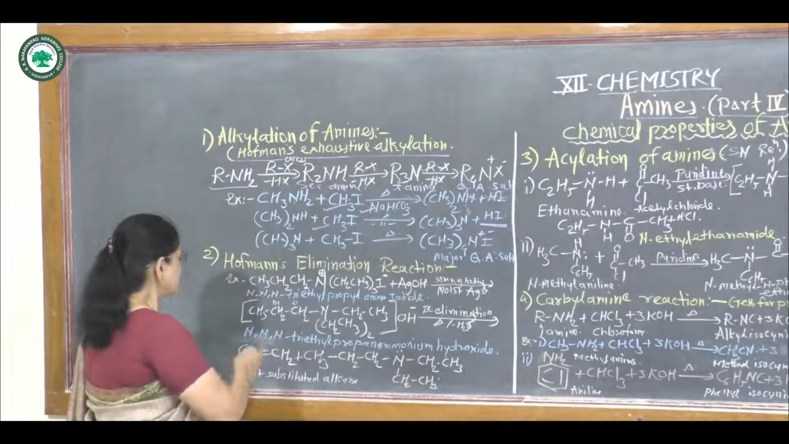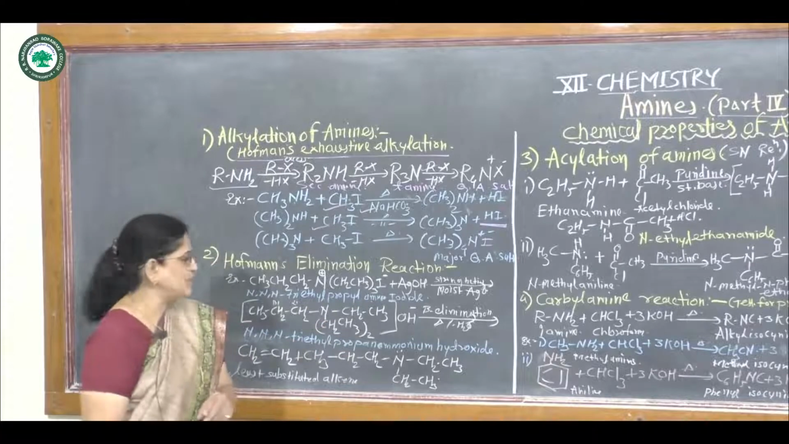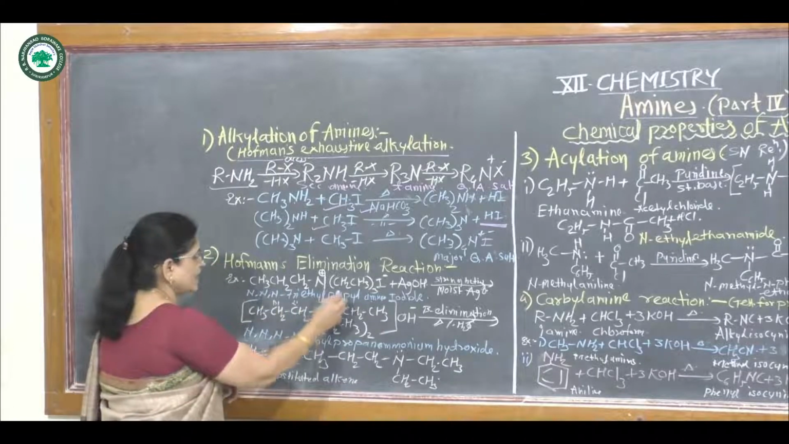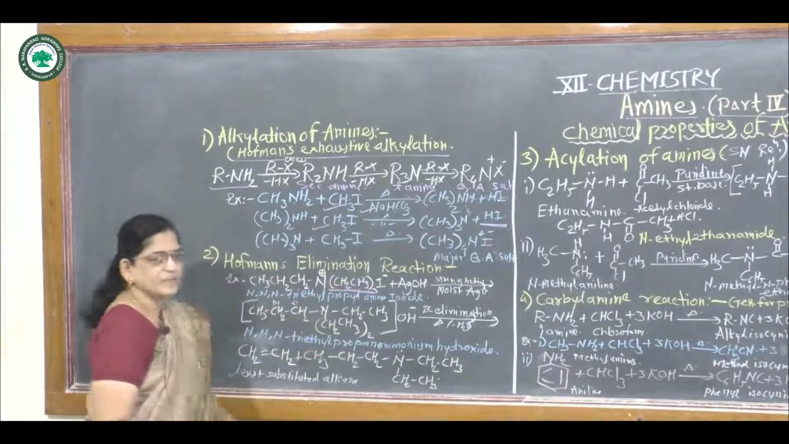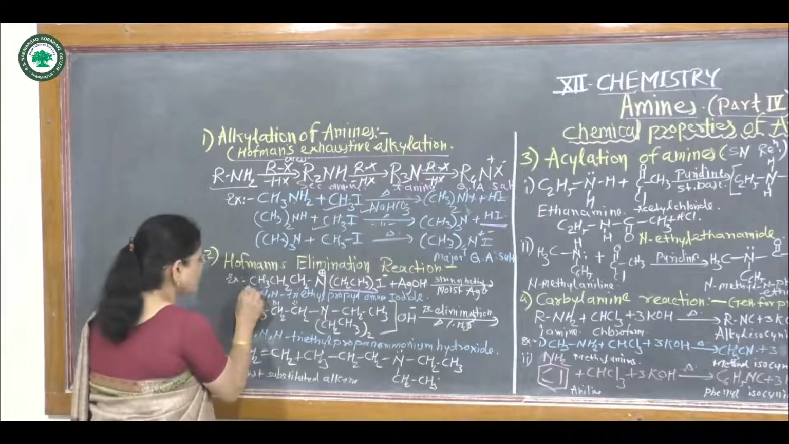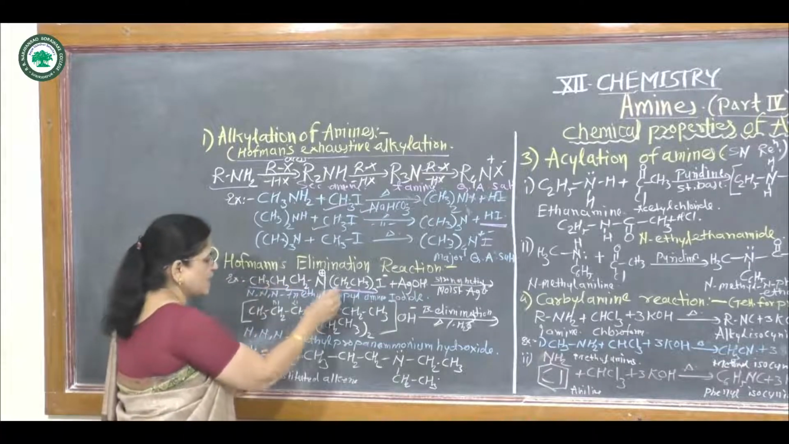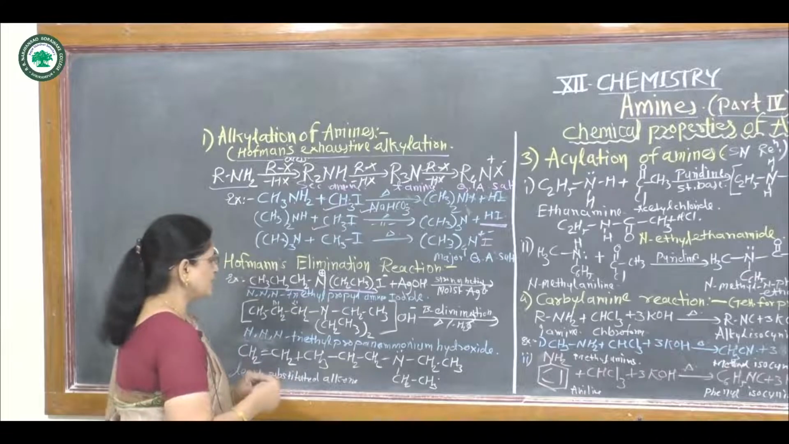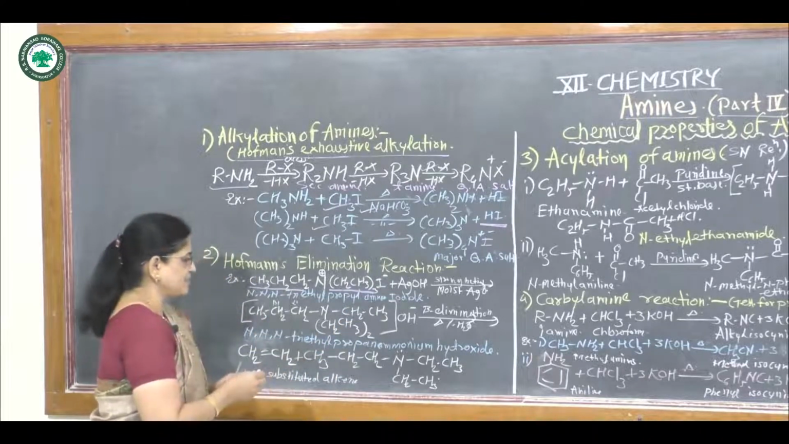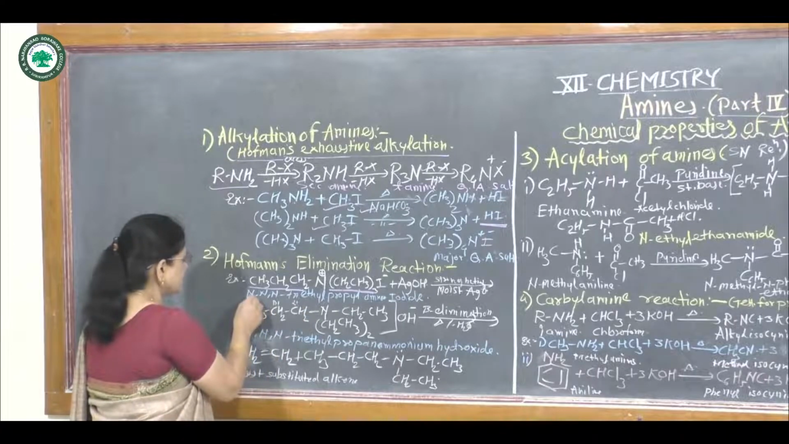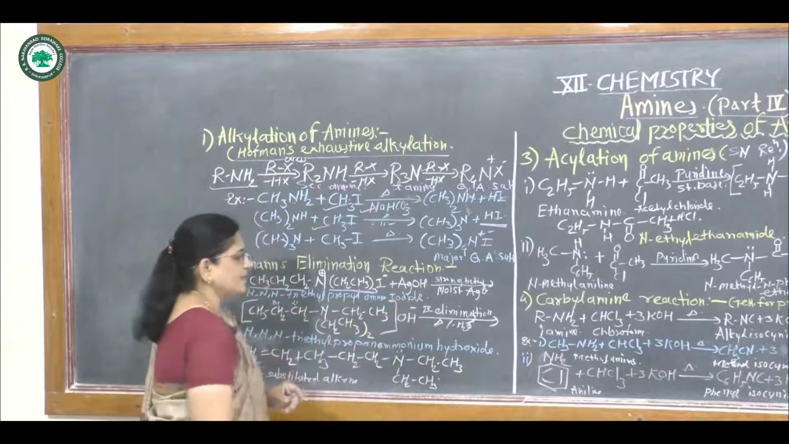For example, suppose N,N,N-triethyl propyl ammonium iodide. This is triethyl, that means there are three CH3CH2 groups, hence triethyl, and one is a propyl group, CH2CH2CH3. One is a propyl group and three are ethyl groups, and iodine is the halide in this reactant, hence it is called N,N,N-triethyl propyl ammonium iodide.